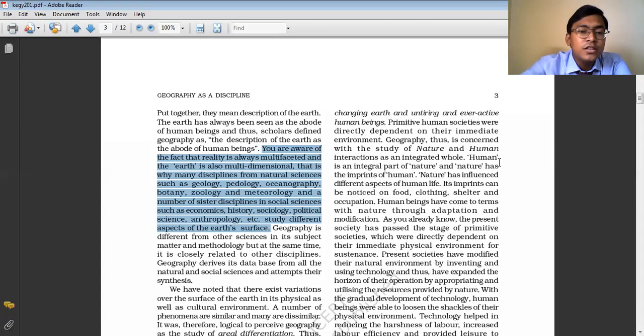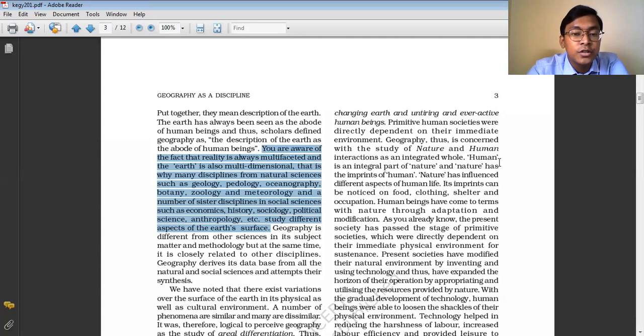Okay, so all these branches, all these different subjects, it may be geology, oceanography, economics, or history, they study different aspects of the earth in their own way. Geology tries to study the interior of the earth in its own way. Pedology basically tries to study the soils and all, in its own way.